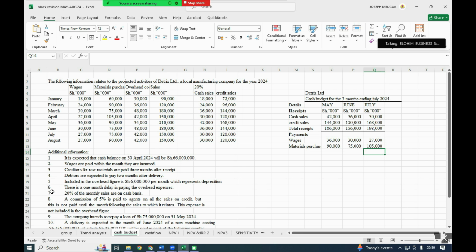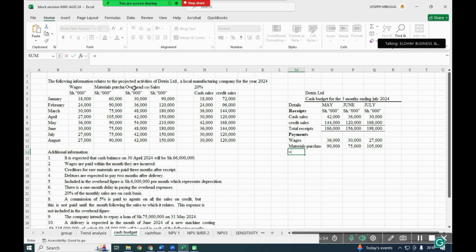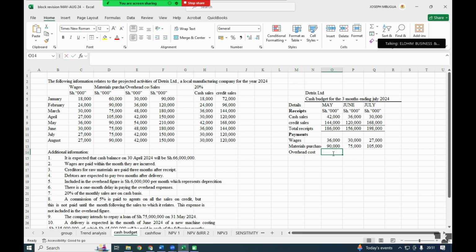And number 6, they are saying there is a 1 month delay in paying of overhead expense, so that the overhead for April is the one that we shall pay in May. We are not paying exactly during the month, we are delaying by 1 month, we pay the following month.